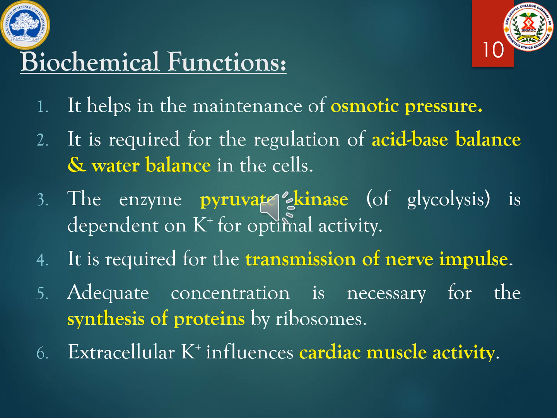It also acts as a cofactor for the pyruvate kinase enzyme, and it is required for the transmission of nerve impulse. It is also necessary for the synthesis of proteins by the ribosomes, and it also influences the cardiac muscle activity. These are all the various functions where your potassium gets involved.